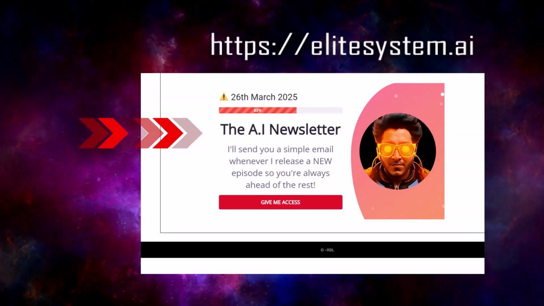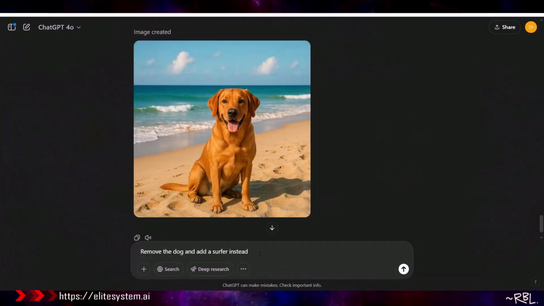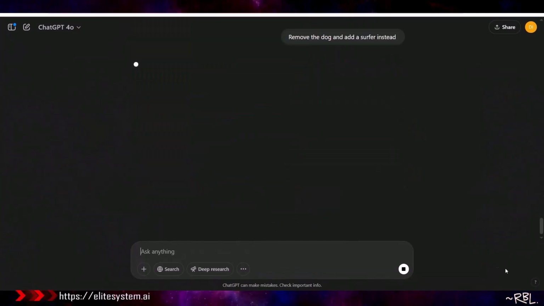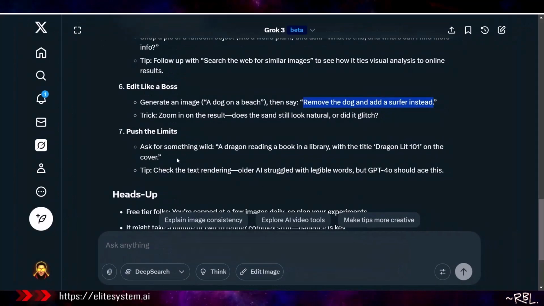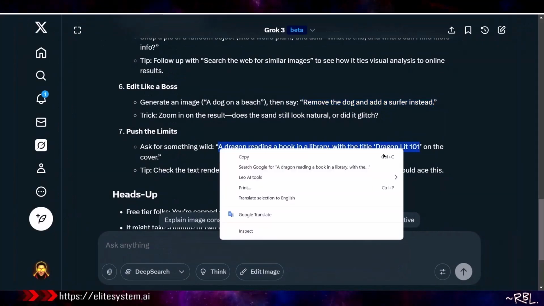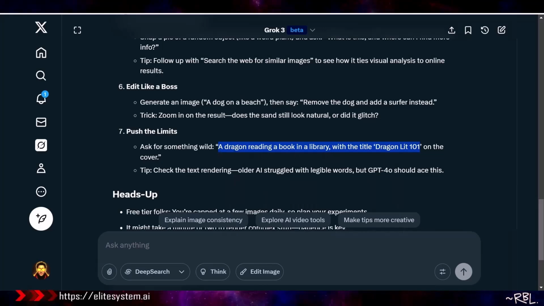One click, opt out. No question asked. We have the dog. Remove the dog and add a surfer instead. Let it work. And last but not least, we shall try this. Fair enough? And guess what I'm going to do? I'll change the dragon to a unicorn.